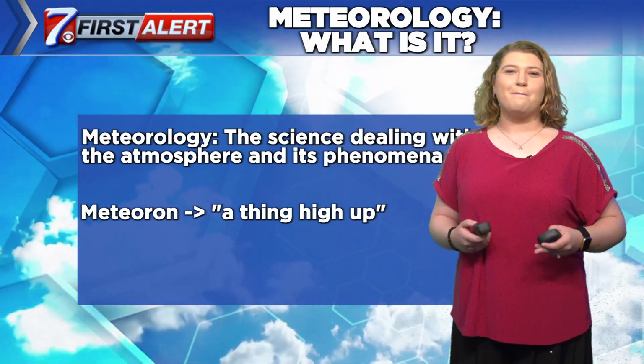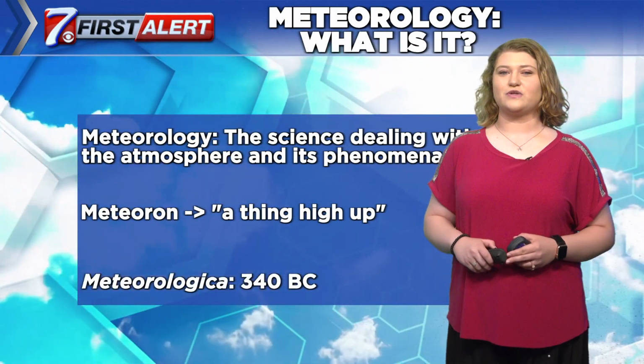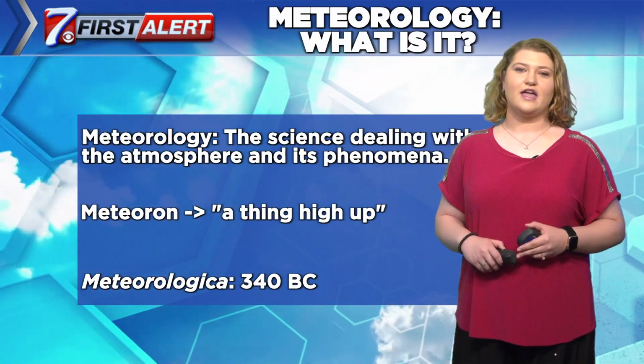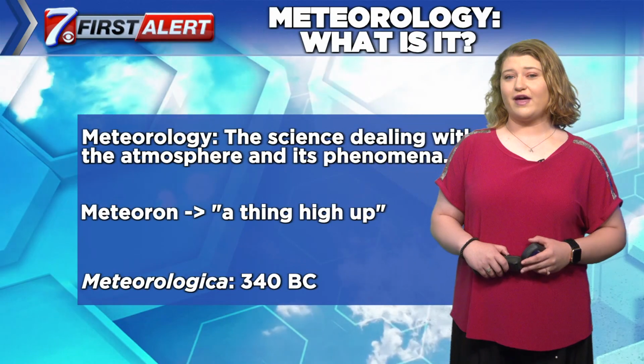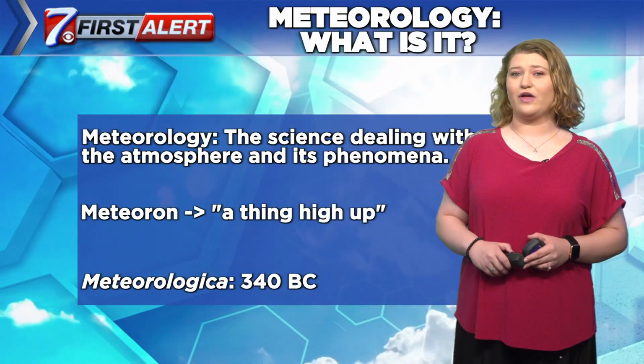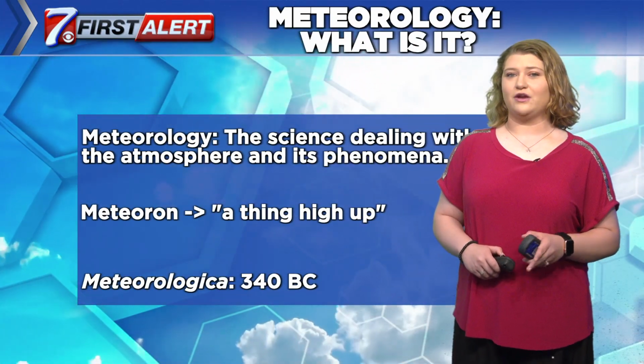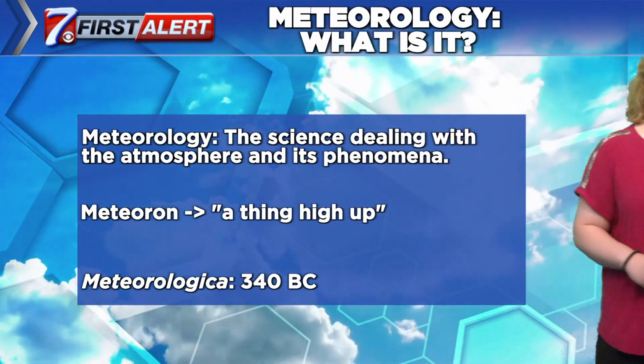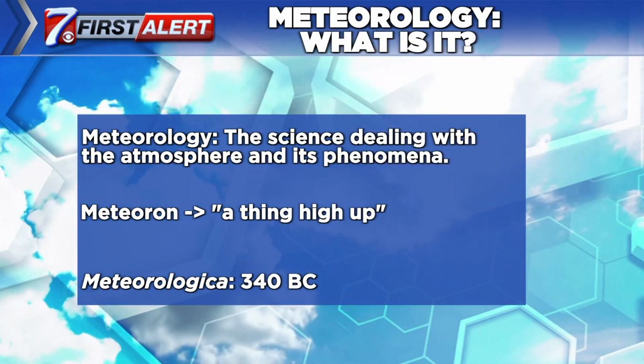The first mention in history of meteorology was by Aristotle in 340 BC in his book Meteorologica. It includes early accounts of water evaporation, earthquakes, and other weather phenomena. Throughout Meteorologica, Aristotle outlines two theories: that the universe is spherical, and the four-element theory.